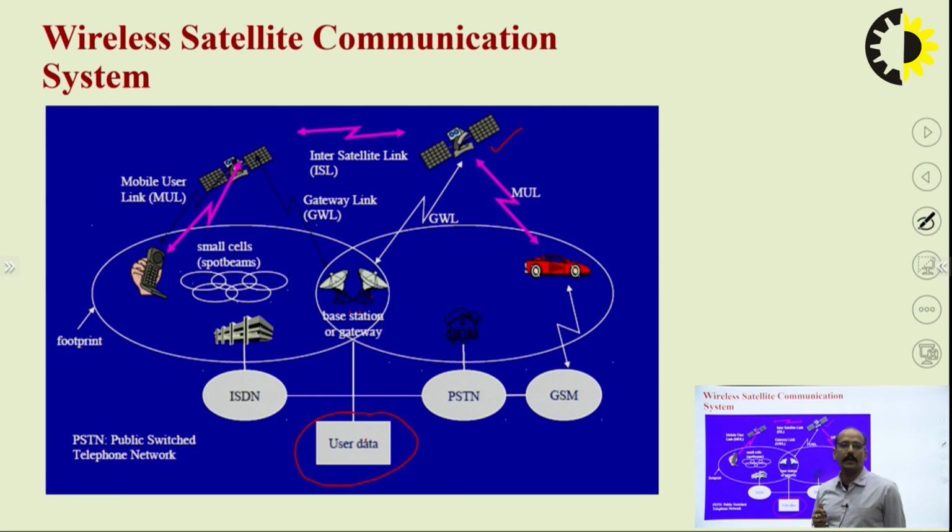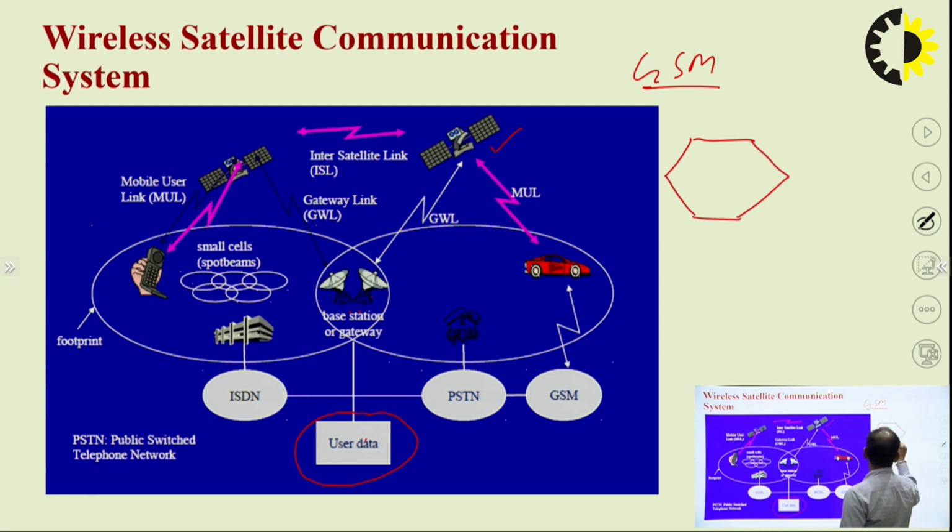As you are talking about the mobile system, you are using GSM. In GSM you are using cellular cells. In the cellular system, the complete earth is divided into hexagonal shapes, and these individual shapes are known as cells, and each cell has its own BTS, the base transceiver station. This base transceiver station is connected with the satellite and with the earth station or the mobile switching center. In the case of mobile communication, satellite communication can be used.